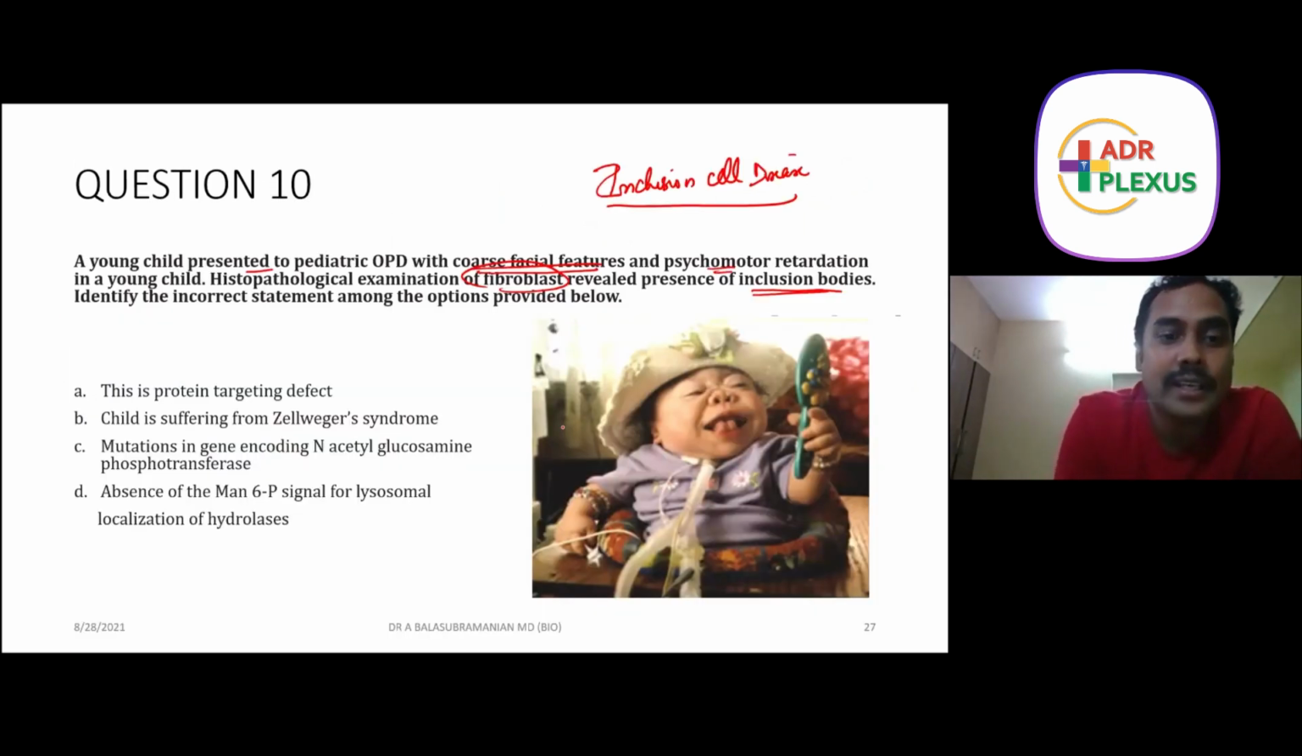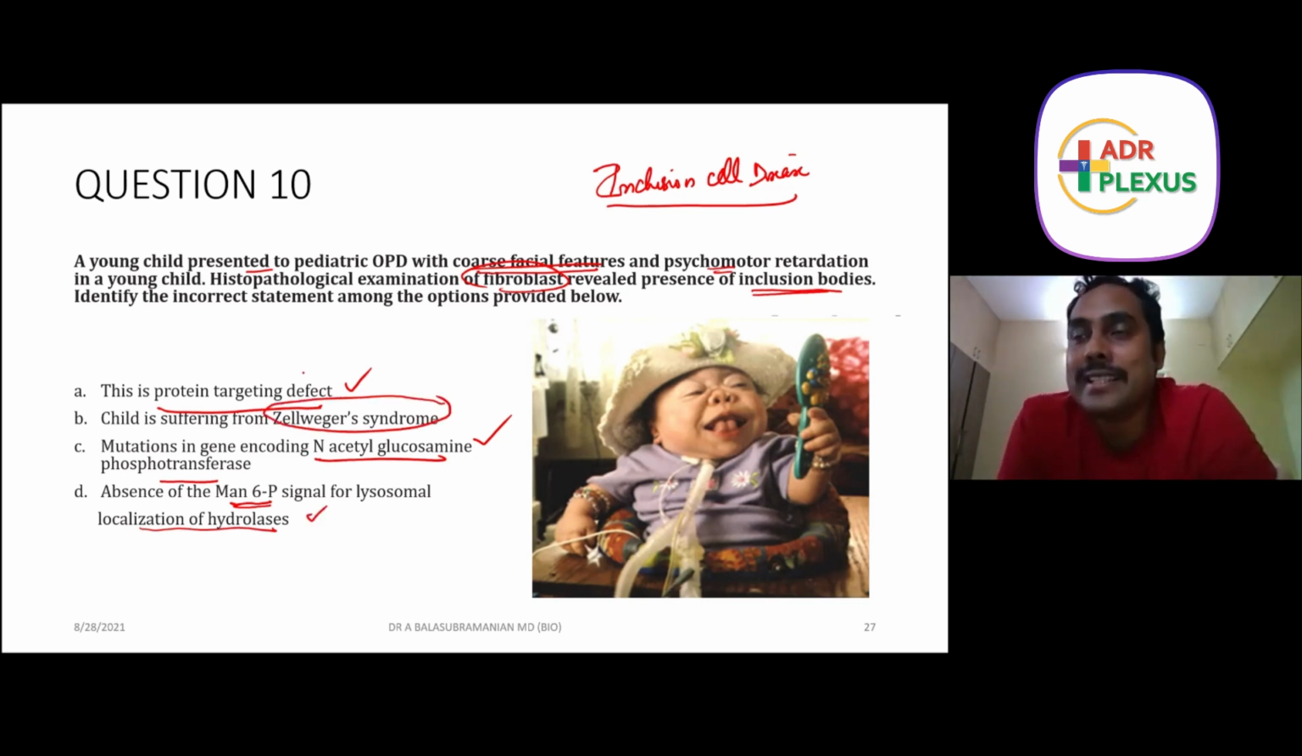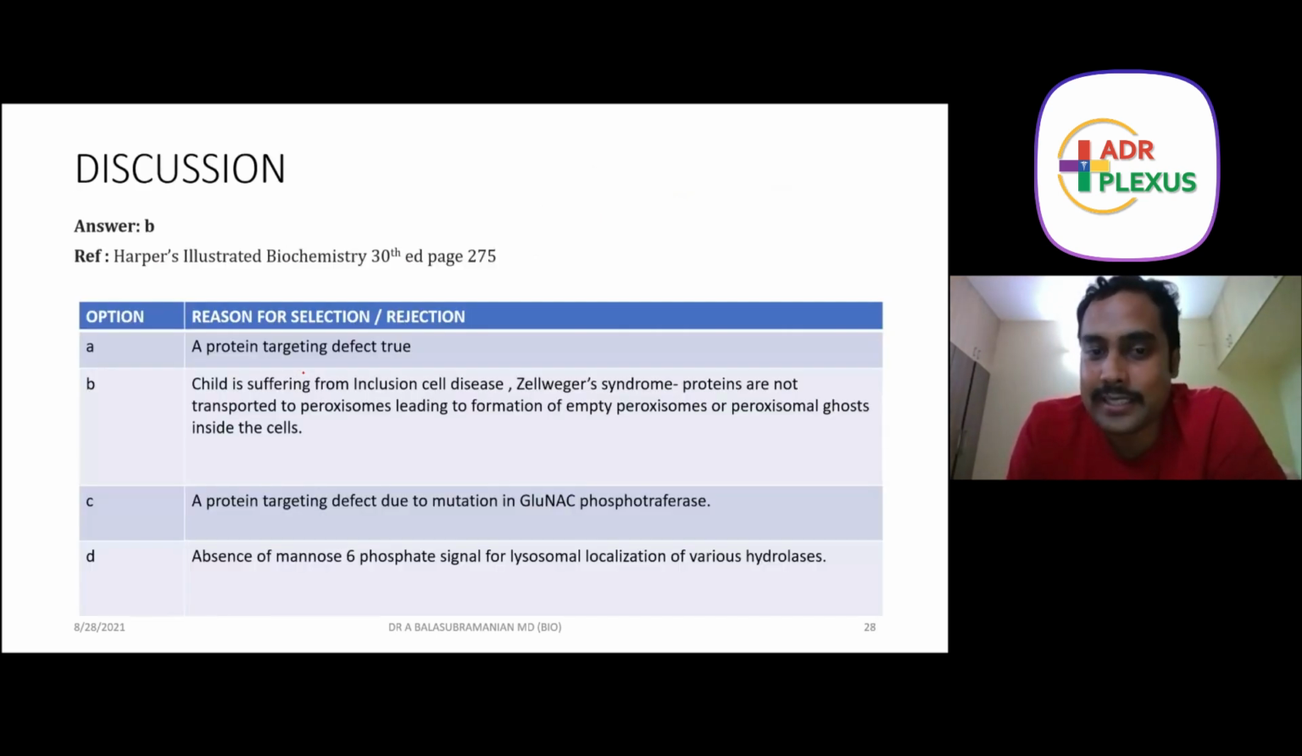Now let us come to the question. This is a protein targeting defect. The second option, mutations in the gene encoding N-acetylglucosamine phosphotransferase, is very correct. Absence of mannose-6-phosphate signal for lysosomal localization is correct. So three options are correct. The only incorrect option is that the child is suffering from Zellweger syndrome. The child is not suffering from Zellweger syndrome; the child is suffering from a protein targeting defect called inclusion cell disease. Zellweger syndrome is the absence of functional peroxisomes, where the peroxisomes catalyzing the peroxides are defective. So the answers are explained as such.